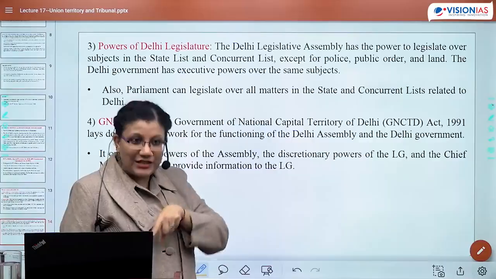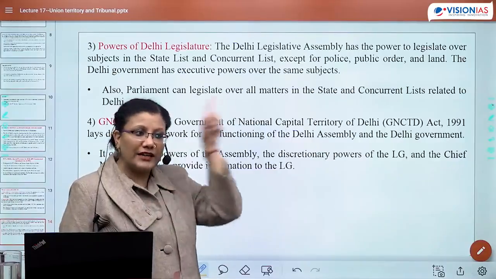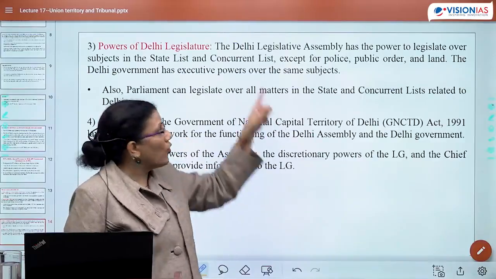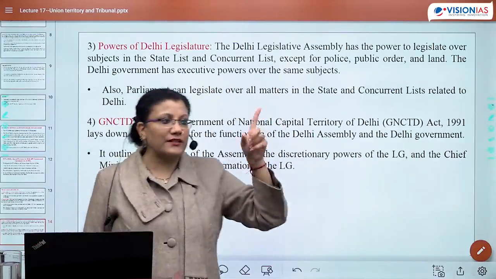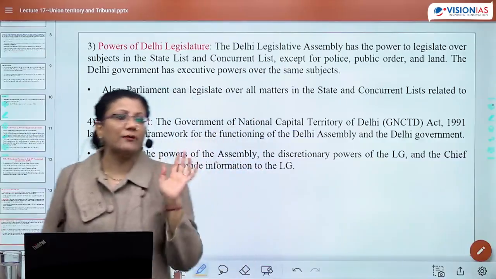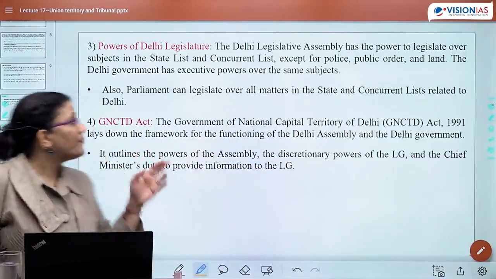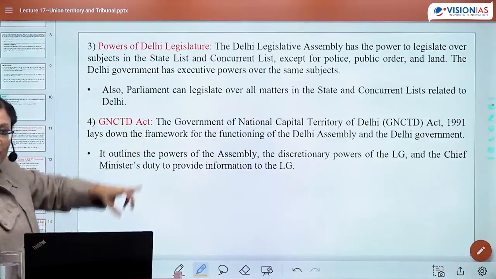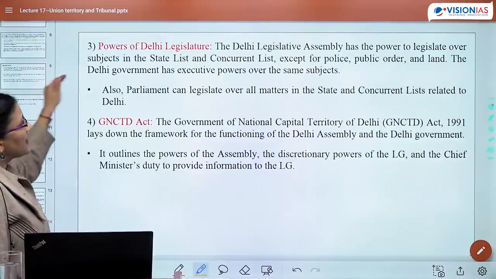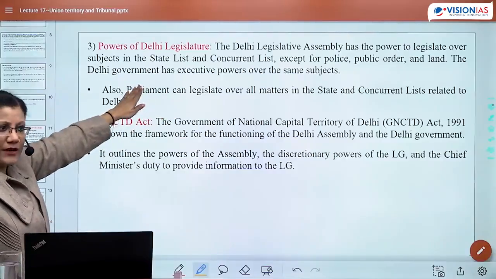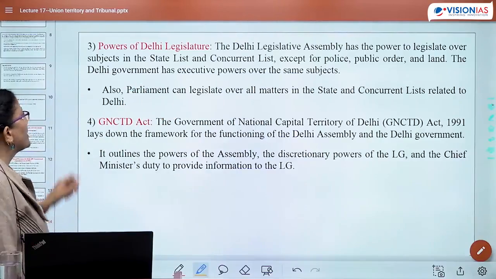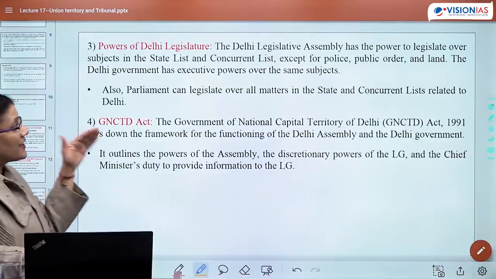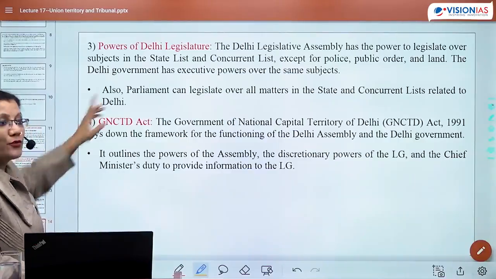This makes the LG of Delhi more powerful than an administrator in Puducherry. क्योंकि Puducherry में on all the state subjects, the Legislative Assembly of Puducherry can make laws. Right? The Delhi government has executive power over the same subjects. But as far as these are concerned, this has been the purview of center. Also, Parliament can legislate over all the matters in state and concurrent list related to Delhi.